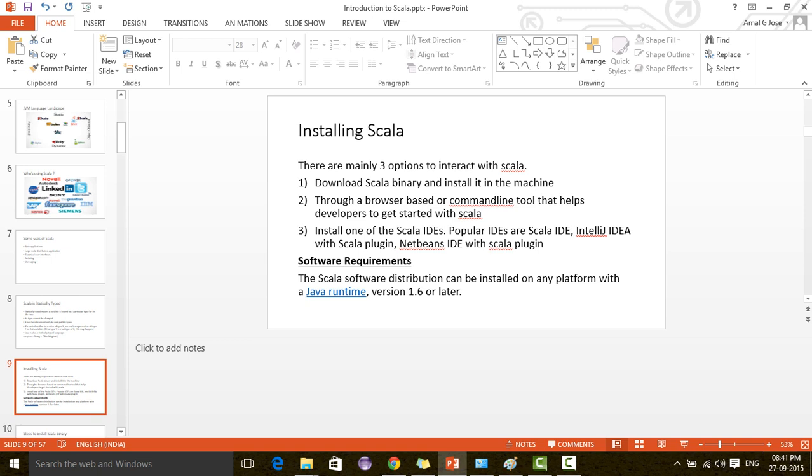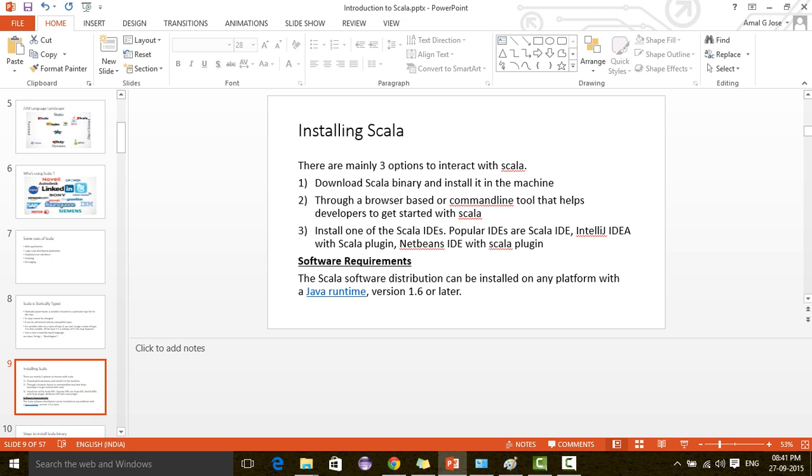Just download the binary from the Scala website. If it is Windows, just double click on the installable and it will install Scala. Then we have to set the path. Similarly in Linux, we download the binary, extract the tarball, set the Scala home, and add it to the path. That's it. It's very easy to install Scala, similar to Java.